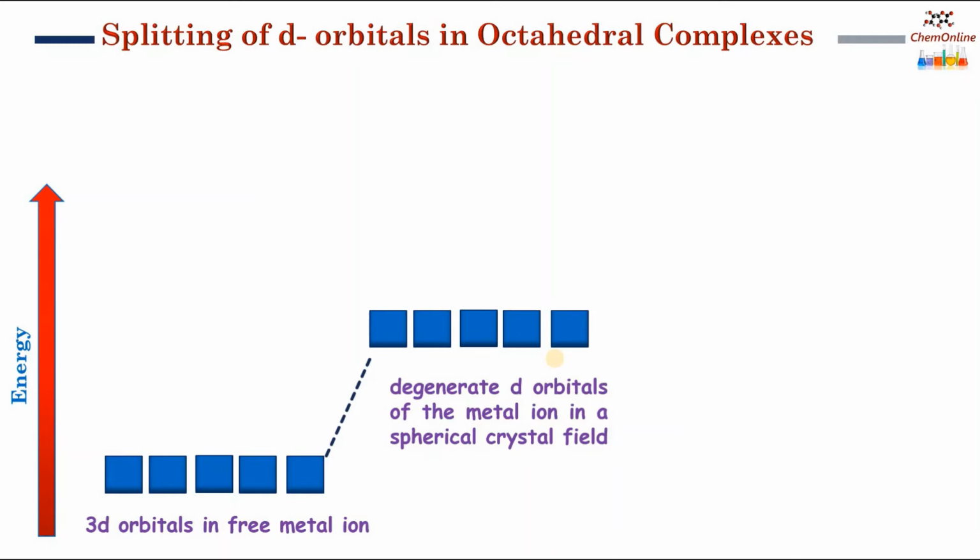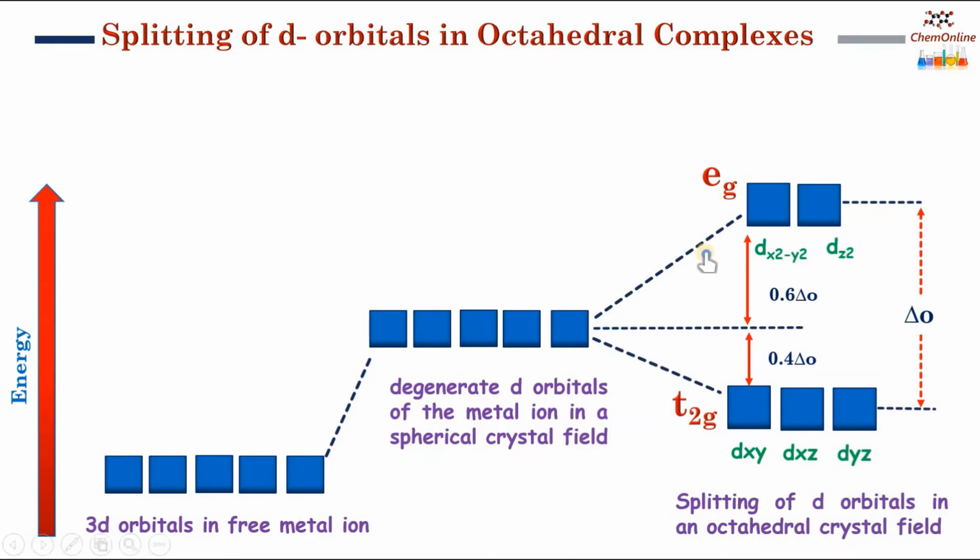So these 2 orbitals will be raised in energy, while the electrons in the other 3 orbitals, whose electron density is oriented in between the x, y and z axis, will be repelled less by the ligands, and their energy will be lowered.